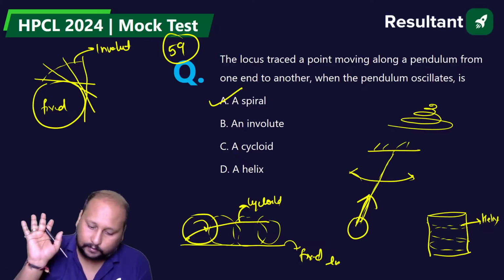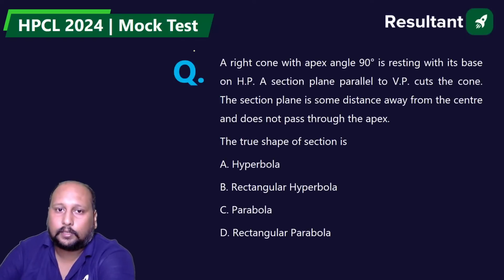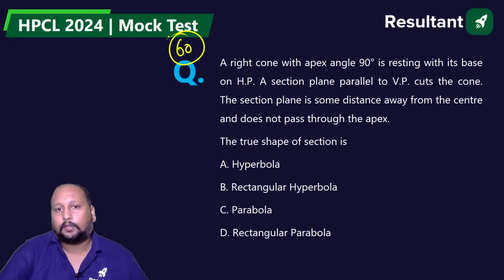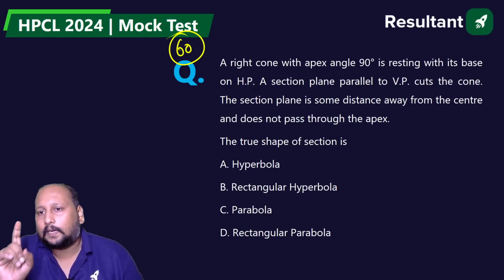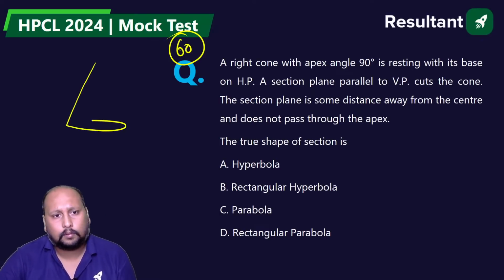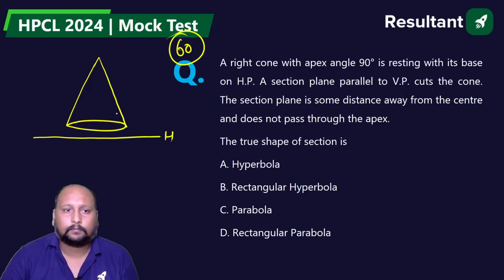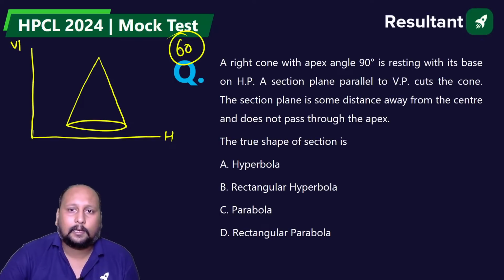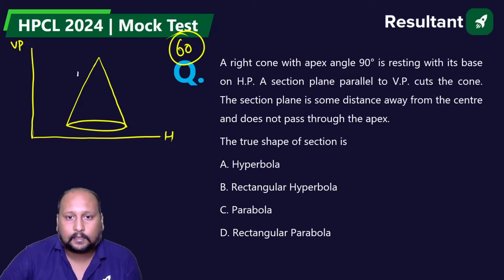Okay, perfect. Next, second last question, the 60th question. A right cone with an apex angle of 90 degrees is resting with its base on HP. So we are having a right cone whose base is resting on HP, and this is your vertical plane. A section at some distance from the center does not form the apex. So we are having a section something like this. This is the section. We are cutting this section.